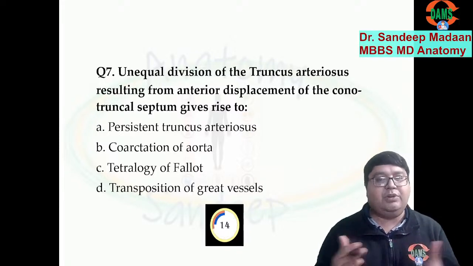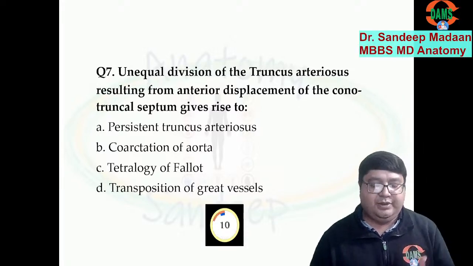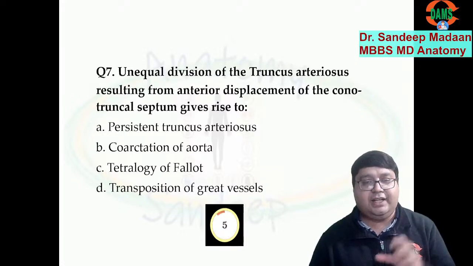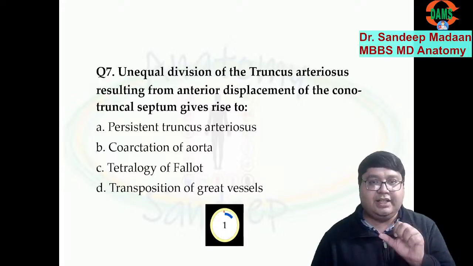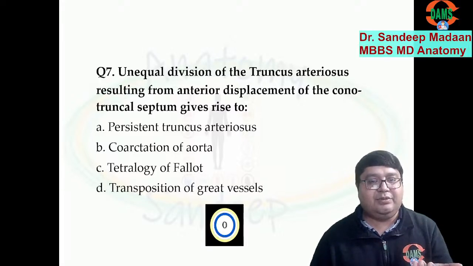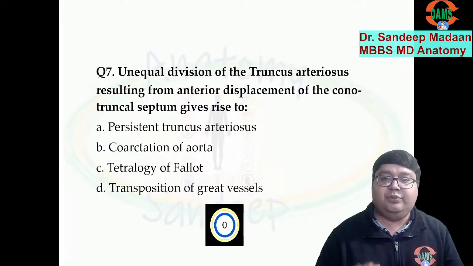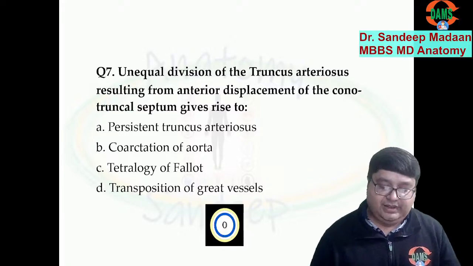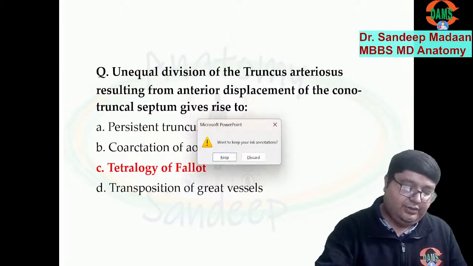Normally it should be an equal division. But if it becomes unequal, what will happen? There will be pulmonary stenosis and the aorta will override. If pulmonary stenosis is there and the aorta is overriding, what will happen next? There will be a VSD and right ventricular hypertrophy will develop. That's why it's tetralogy of Fallot.